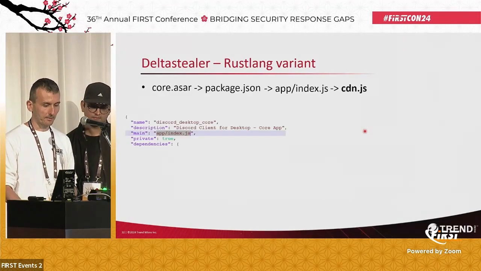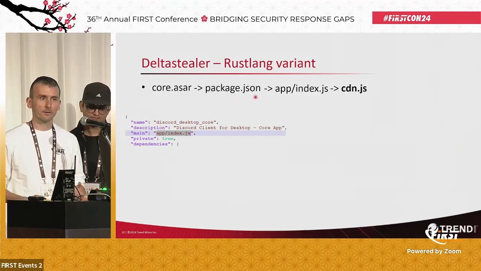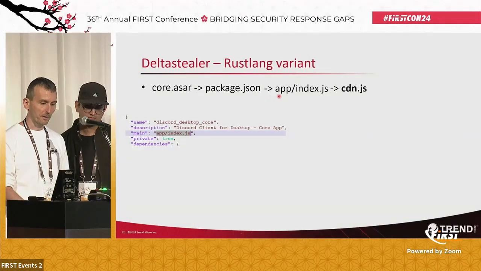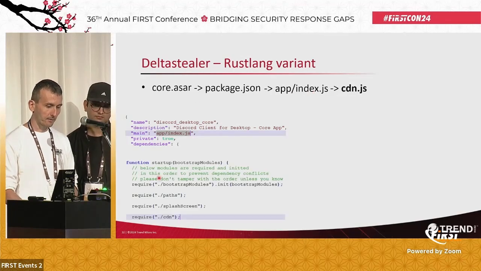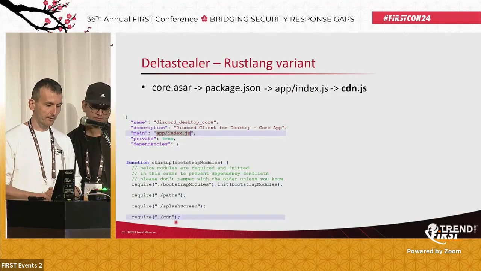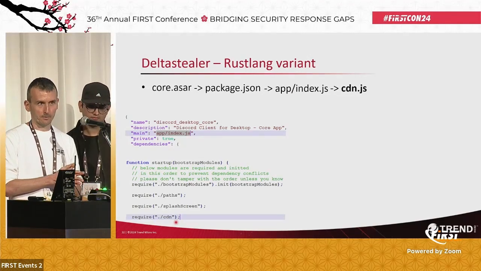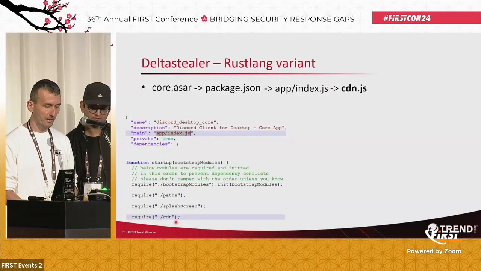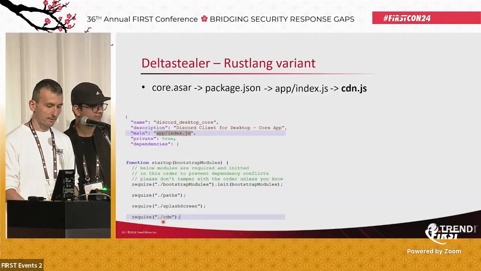When we analyze this, you can see that there is this ASAR archive, which contains a file called package.json, which is something like a manifest, which specifies the file index.js as the entry point. And this file contains several other JavaScript files which are loaded. By diffing the original non-modified version and the modified version, we noticed there is an extra require of the file called /CDN.